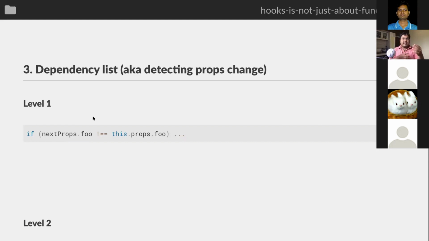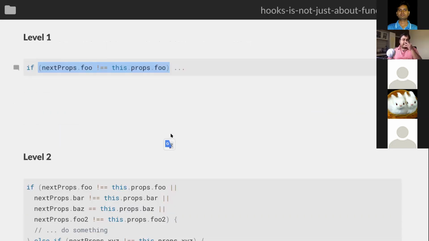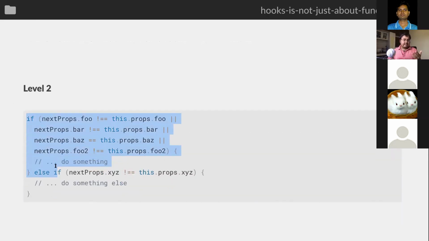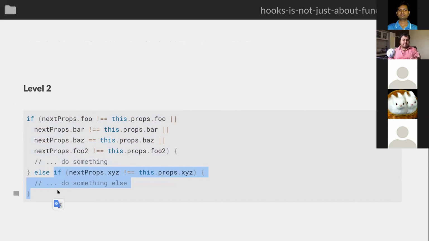So I have all these props checks. I'll start with something like this. I'll do if nextProps.foo not equal to this.props.foo, and then write some code, right? And very quickly, it turns into just a lot of code, which is very hard to understand, why exactly we have written all this kind of code. So for example, this line of code within a few days turns into something like this. It turns into this huge block of code where we are checking, okay, if any of these variables change, then do this, or else if something else changed, then do something like this.